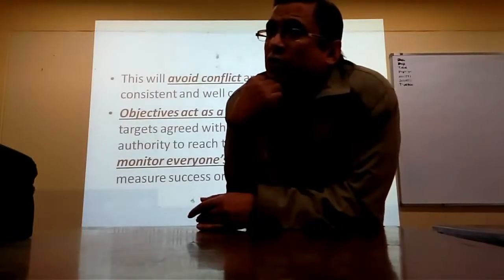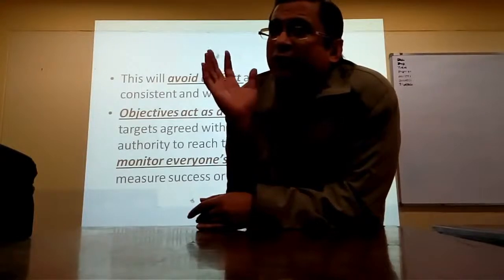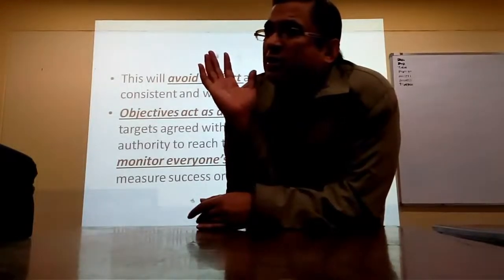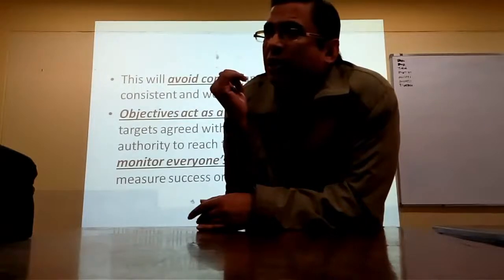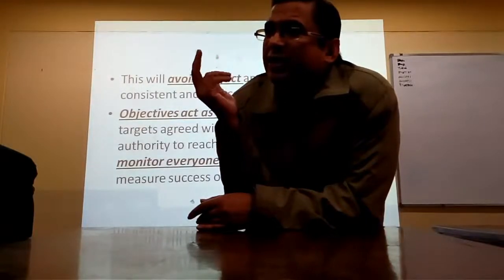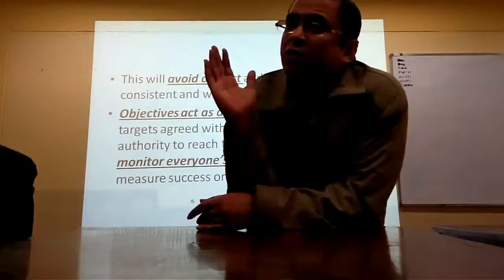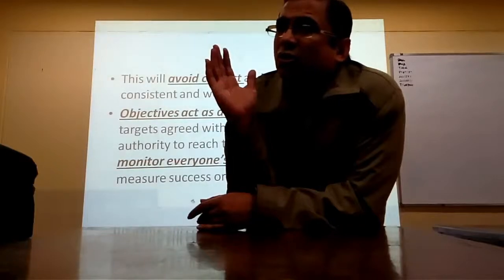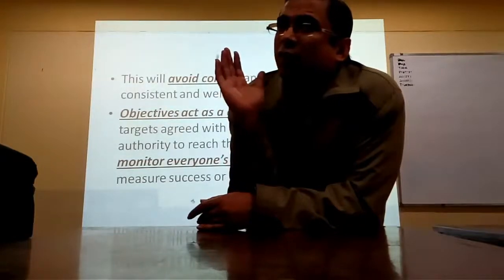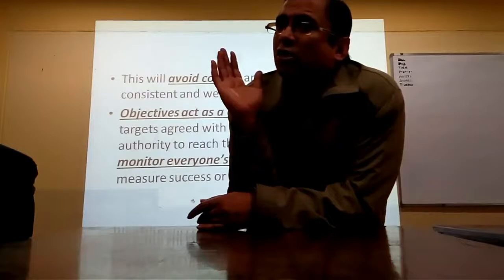Control. What do you mean by control in business? Remember the 5 functions of a manager? Planning, organizing, directing, coordinating. The last was controlling. What does control mean? Workforce control. No. When we say objectives are means of control, what do you mean by control here?